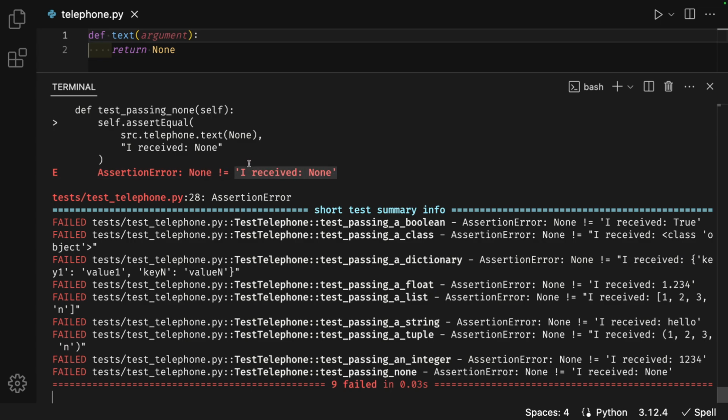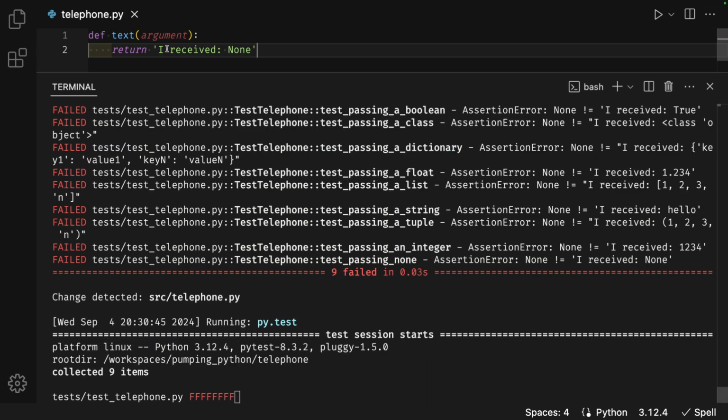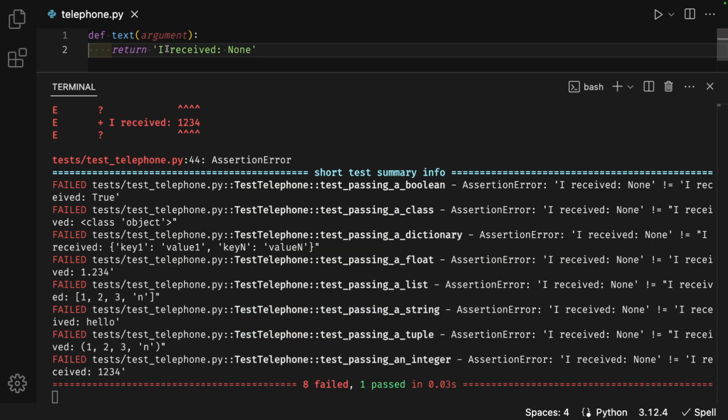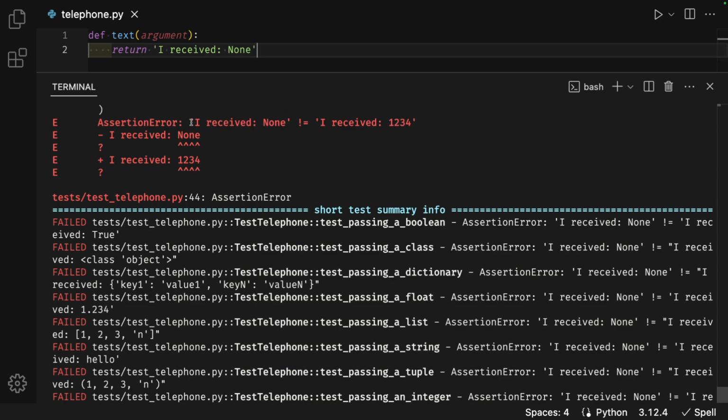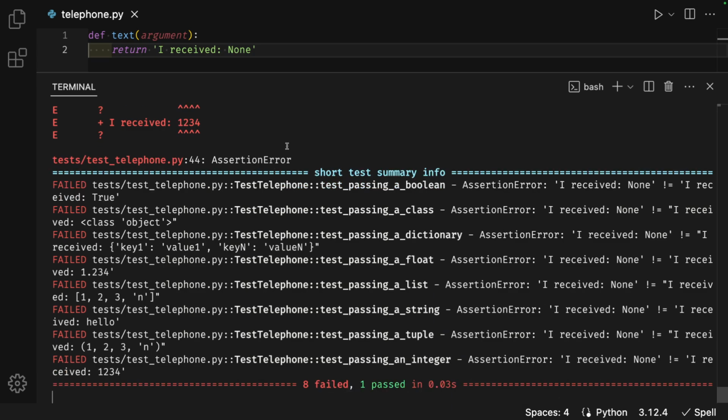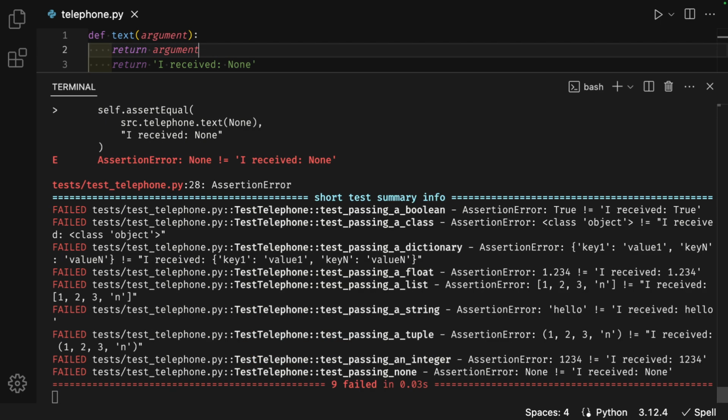I'm going to make a copy of this. Control Command C, double click on None, Control Command V to paste. The terminal shows another assertion error: I received None is not equal to I received 1, 2, 3, 4. So I will hit enter after the colon here and return argument. This shows me the difference between the input and the expected output.